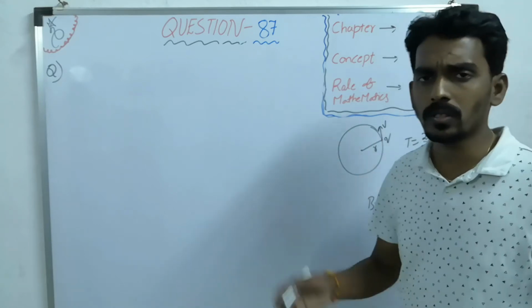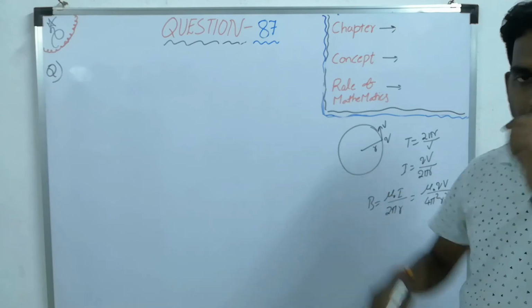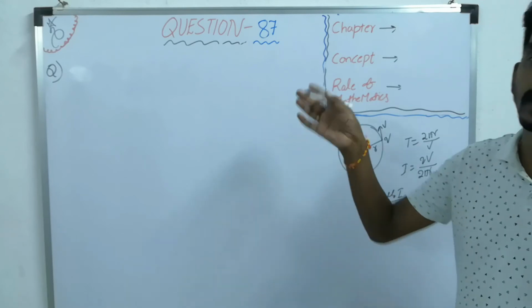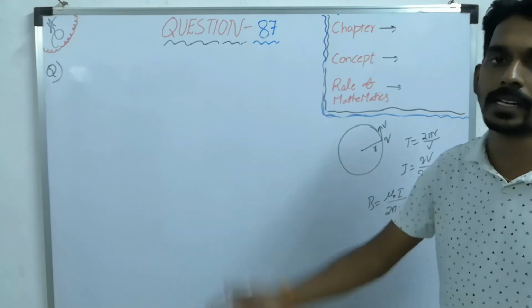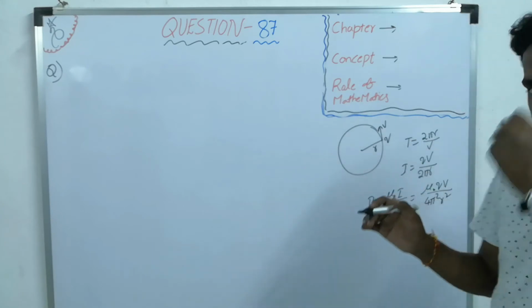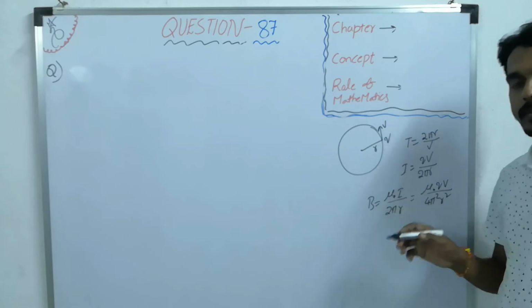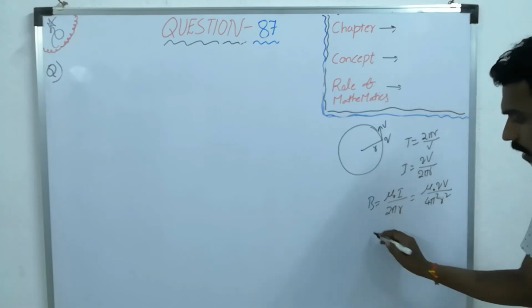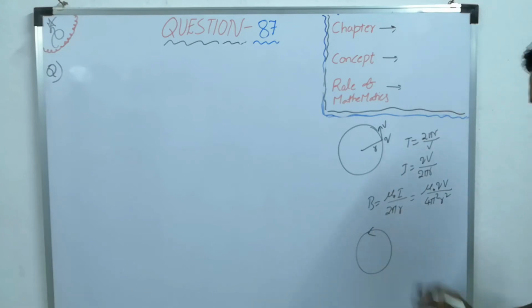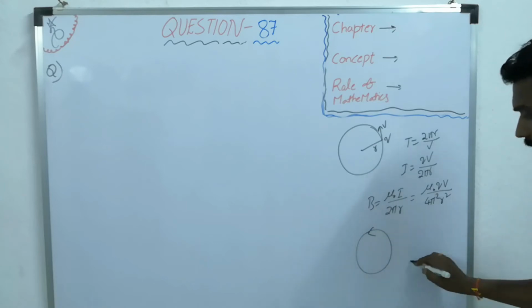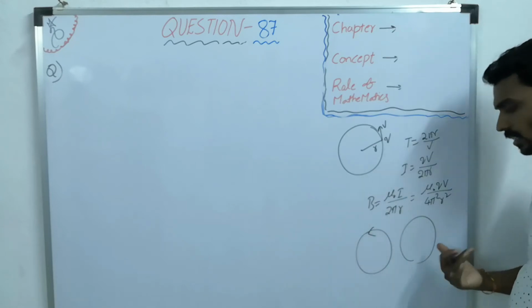Let's take the same question. All charges are moving in concentric circles along the same direction, either clockwise or anti-clockwise. Then all the currents must be in the same direction, so all the magnetic fields must be in the same direction. Like for anti-clockwise current, the field is outward. For the clockwise, the field is inward.